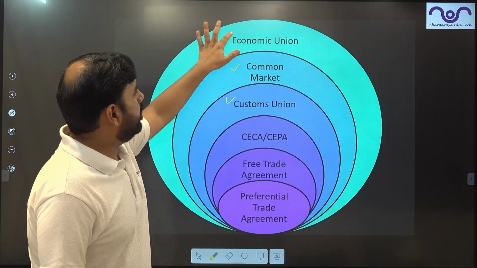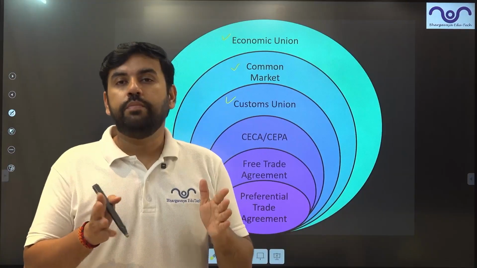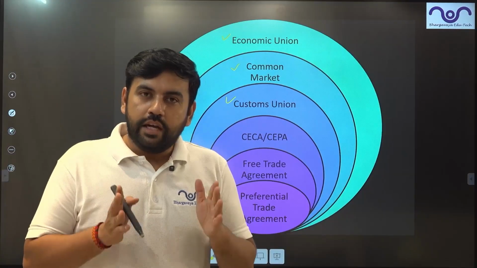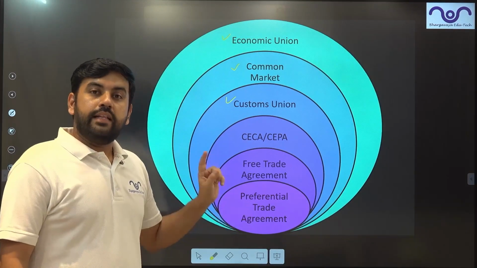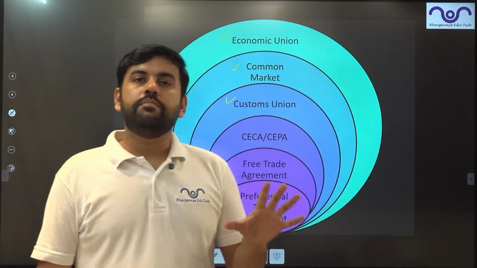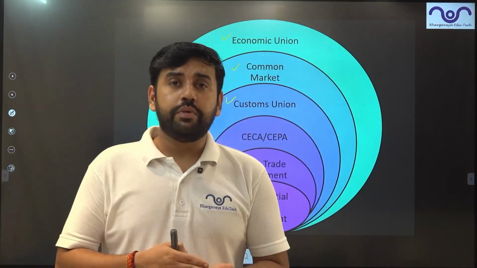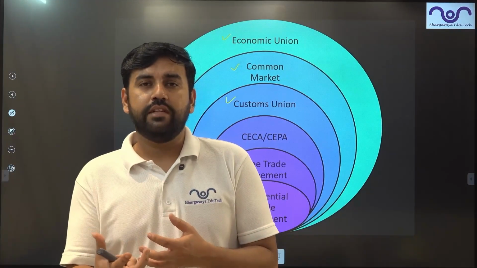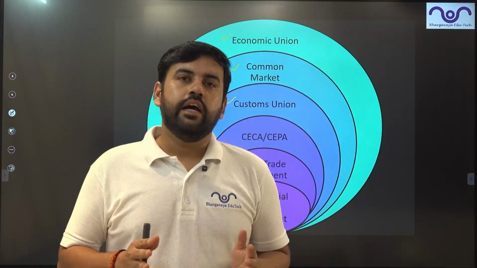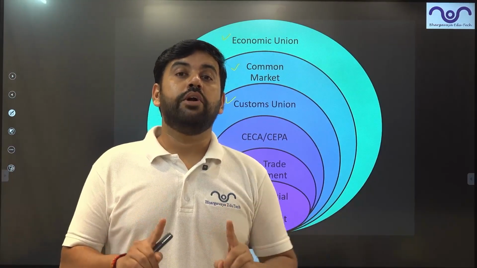Then comes the economic union. We all know one of the best examples of an economic union is the European Union. Apart from having all the features below, it has one extra feature: a common monetary policy. So the determination of interest rates, the amount of money supply, the direction of money supply, everything is decided by a common monetary policy.